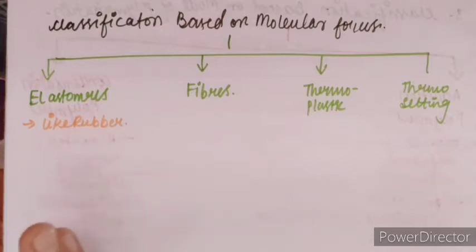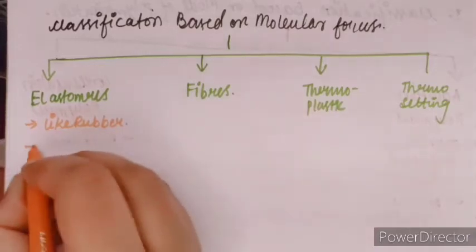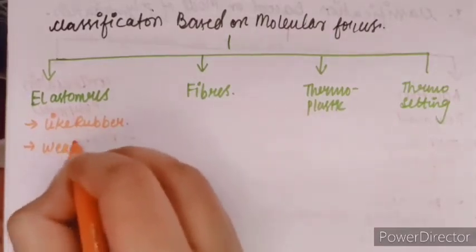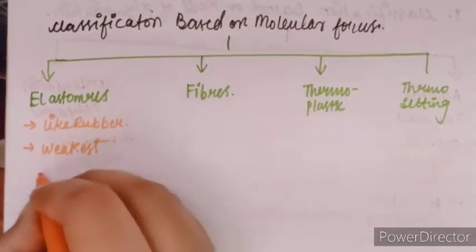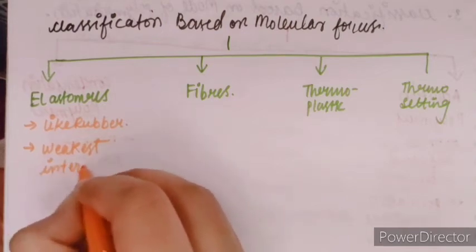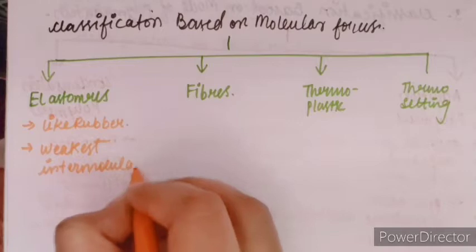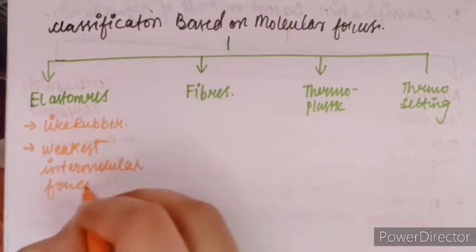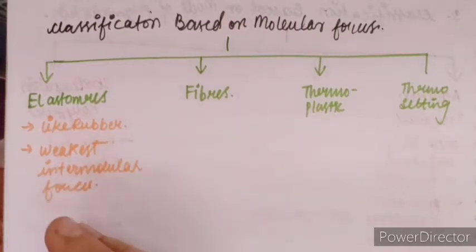The polymer chains are held together by the weakest intermolecular forces. These weak binding forces permit the polymers to stretch.